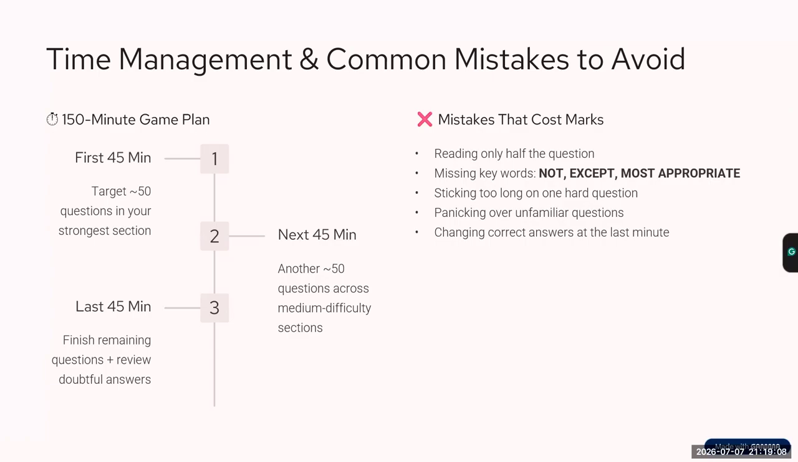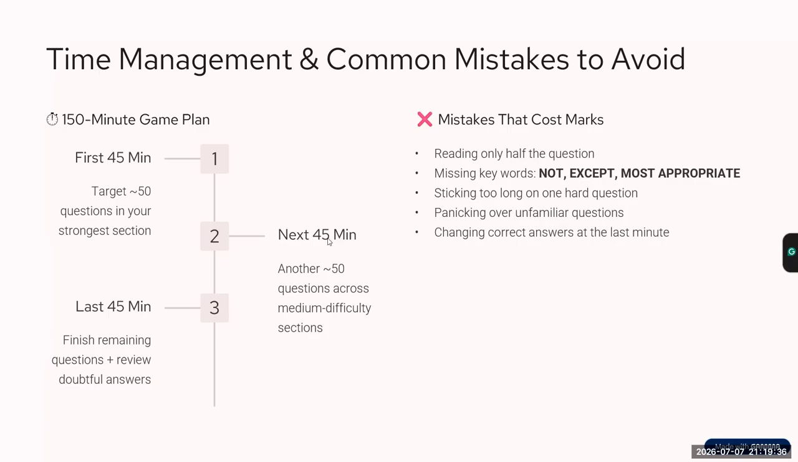Okay, next we come to time management and common mistakes that every student should avoid. Now let's divide the exam smartly. You have 150 minutes. Instead of randomly solving questions, picking up any question and solving it, divide the exam into 3 parts. First 45 minutes, finish around 50 questions, which is your strongest section.